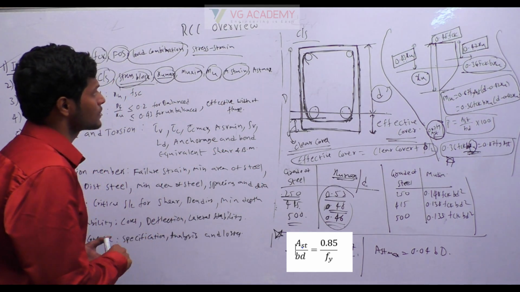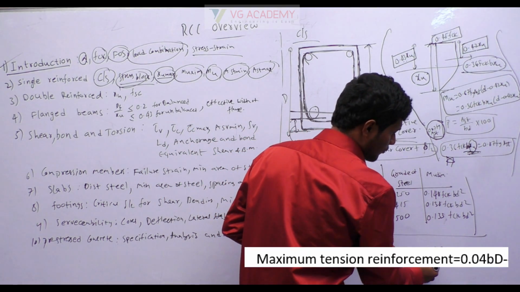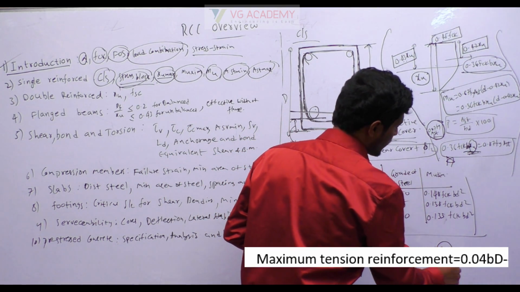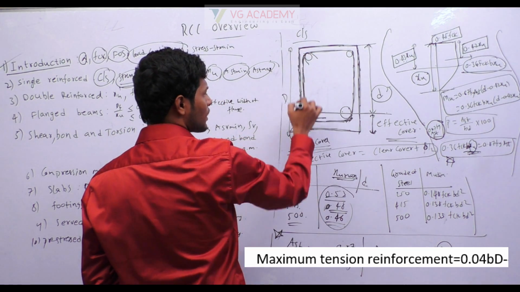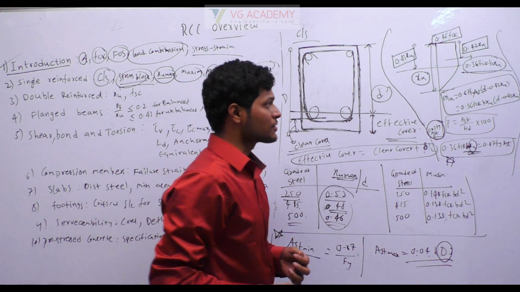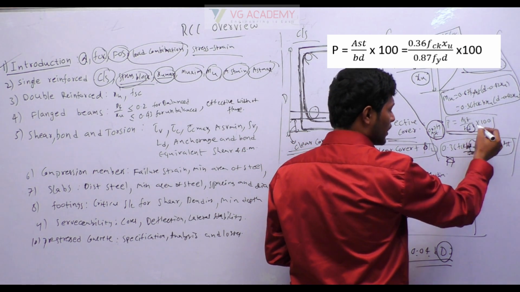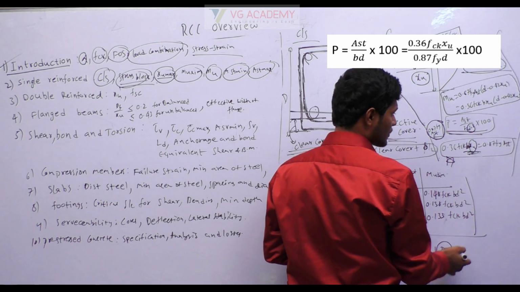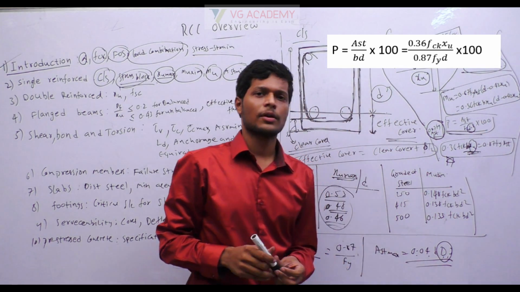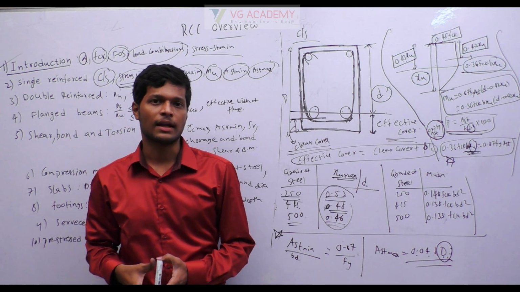Okay. Next, AST max. AST max is 0.04 into B into D. This is not small d, this is capital D, which is total depth. And if they ask what is the percentage of steel, it can be calculated by the formula AST by BD, this is small d, this is capital D, see the difference, into 100. Okay, so these are some important bits that can come in single reinforced beams.